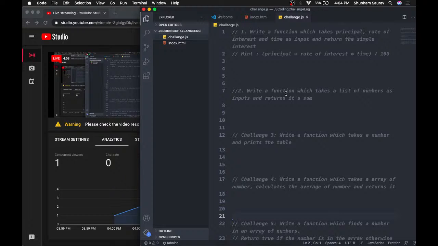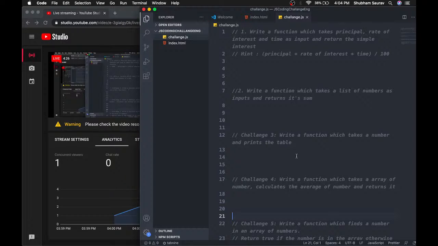It's basic. We are going to use a for loop here. And in the third challenge we have to write a function which will take a number, and we have to print its table, its mathematical table. So this one is also easy. We can use a for loop.